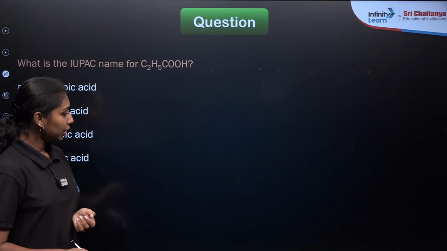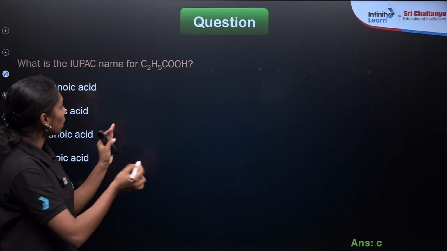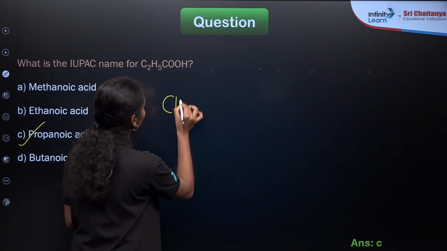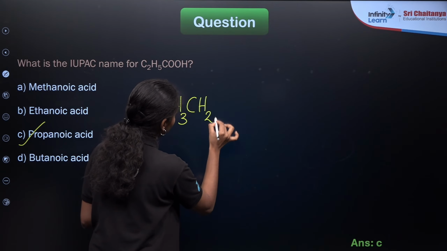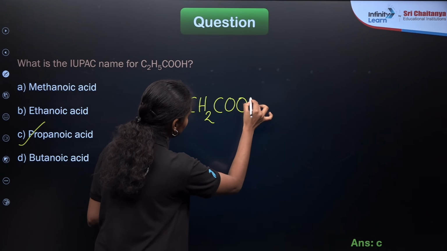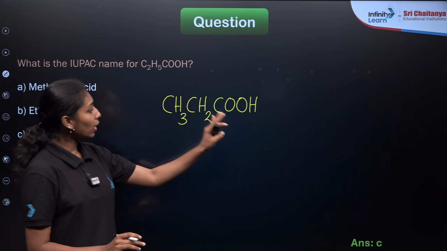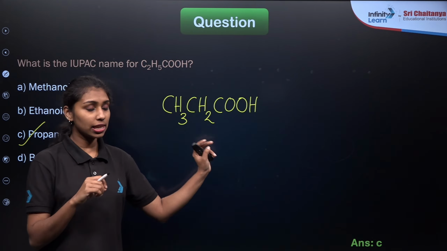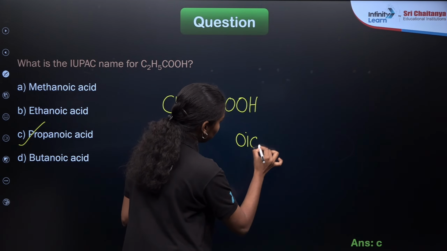Yes, Farhan, you are correct. Option C is the correct answer, right? Propanoic acid. If you write down the complete formula for this compound, it is CH3CH2COOH. Here COOH is our functional group, known as the carboxylic acid. Any compound containing COOH as a functional group will have the suffix -oic acid, right?